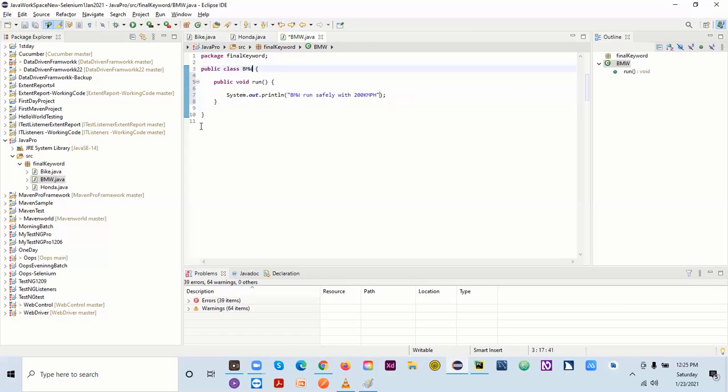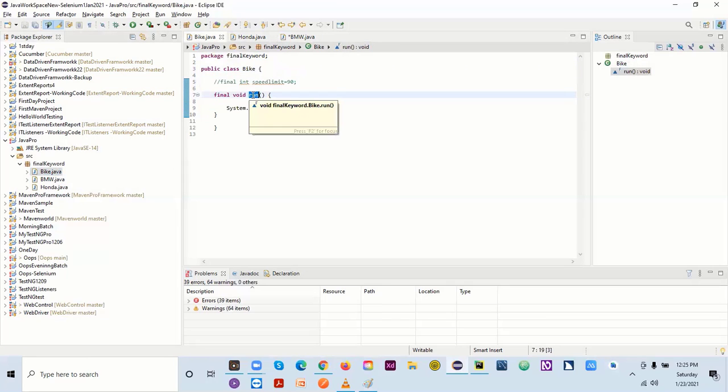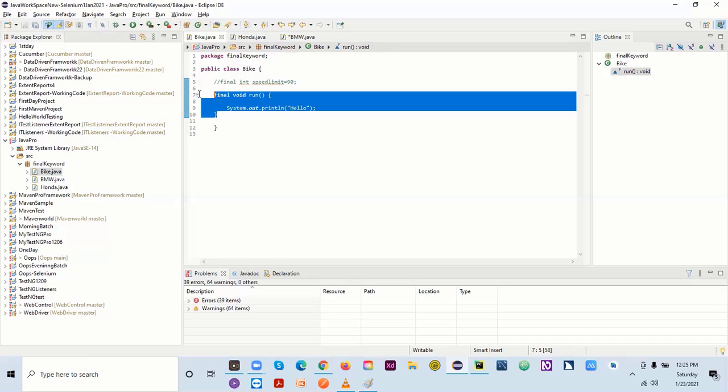But here we cannot inherit the property of bike because we didn't use the keyword extends, and we are not using bike. If you really want to inherit the property of bike, let's say I remove it. As soon as I remove that, it's not giving me any error here, right? But when I have this extends keyword here, it's giving me an error. Why? Because I have a run here, and I also have a run in this one as well. So now my program is confused about which one it has to call. This one I have to call?